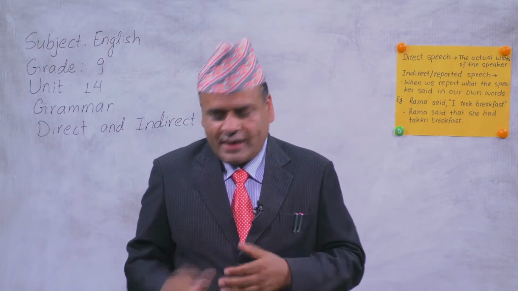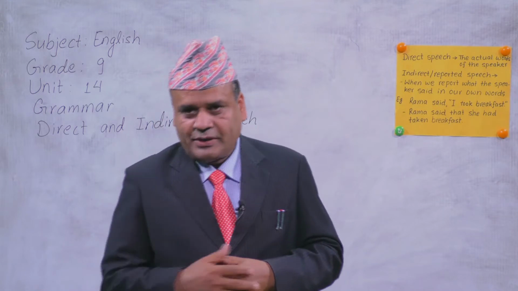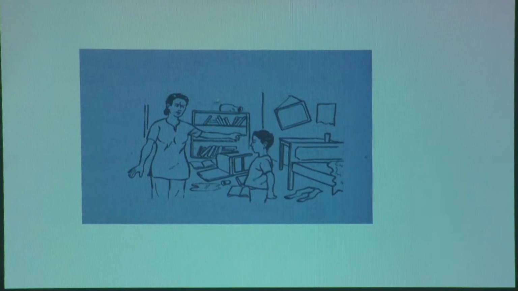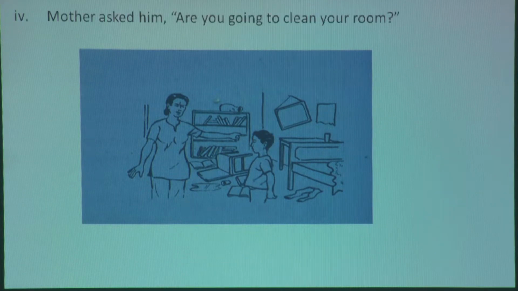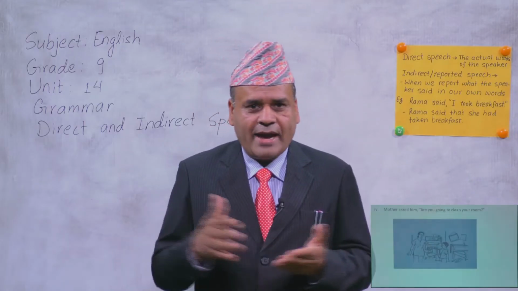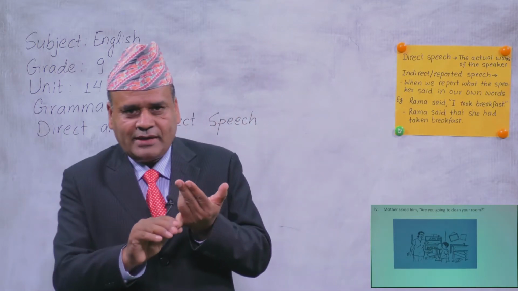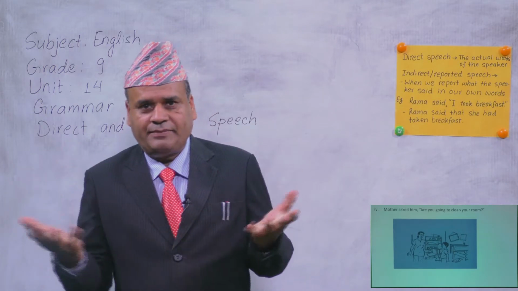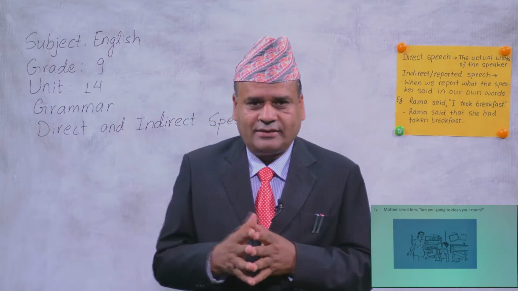All right, dear students, we move to the next picture. Yes, what do you see in the picture? There are two people. What are they saying? You see, mother asked him, are you going to clean your room? This sentence you may find different. This is neither an assertive sentence nor imperative. This is an interrogative sentence. This is a question.